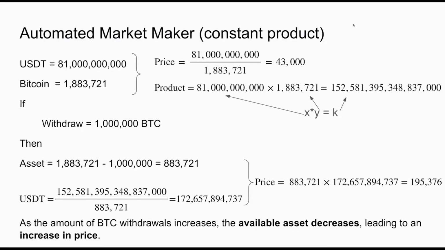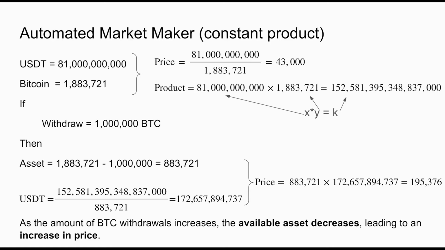Let us dive in. I will use this slide to explain how automated market makers that use the constant product method work, and then I will take you to the Python script that will help us visualize better how the price of Bitcoin changes based on the available supply. You can check the available supply of Bitcoin in exchanges in many places online, including our platform. However, my aim today is for you to understand how the price of Bitcoin changes based on supply and